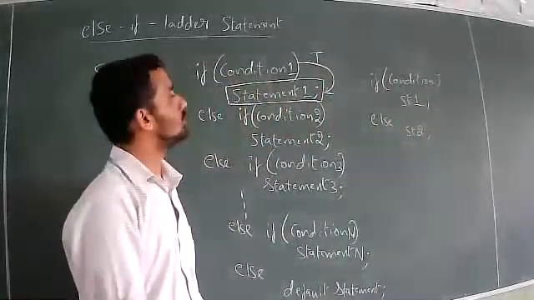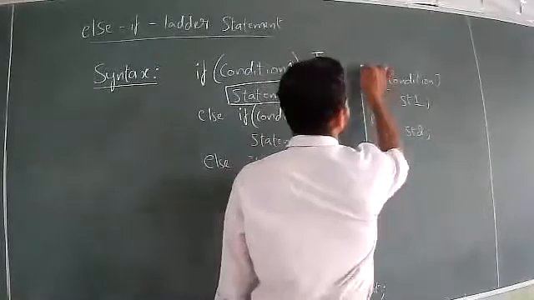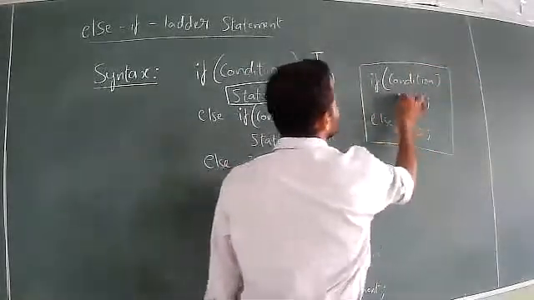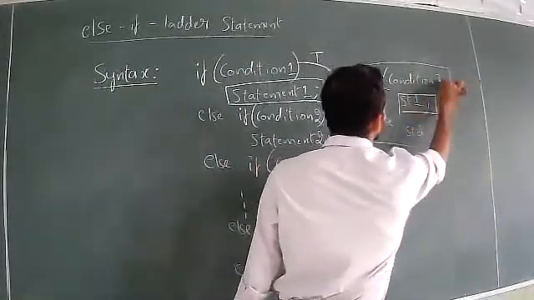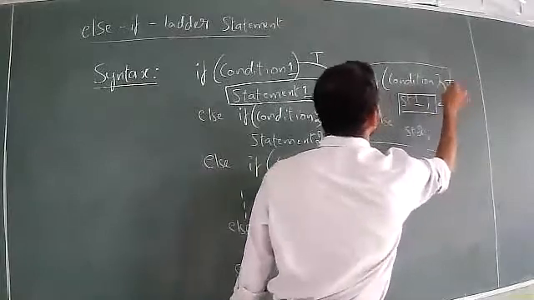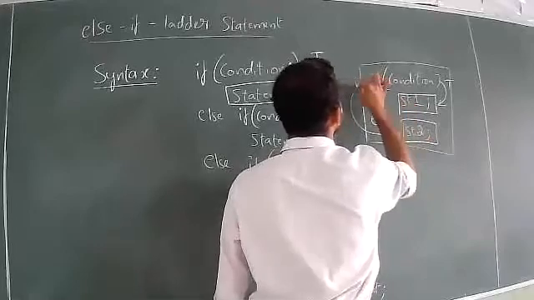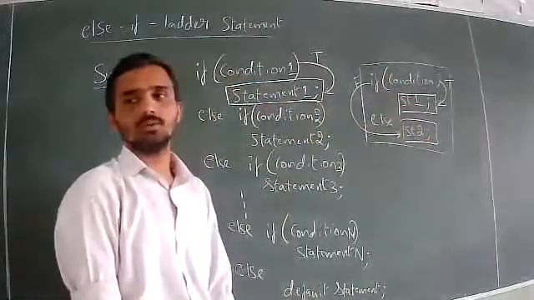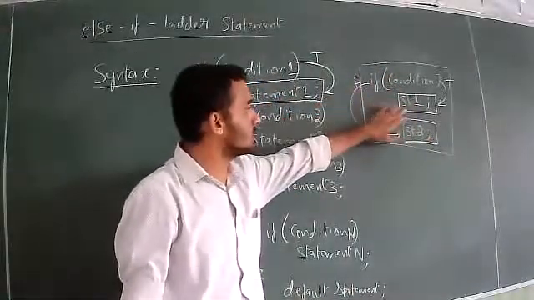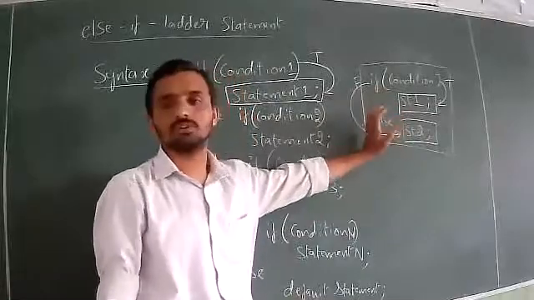So according to the simple form of the if-else statement, statement 1 will be executed when the condition is true. Statement 2 will be executed when the condition is false. Statement 1 is executed when the condition is true, and statement 2 is executed when the condition is false.